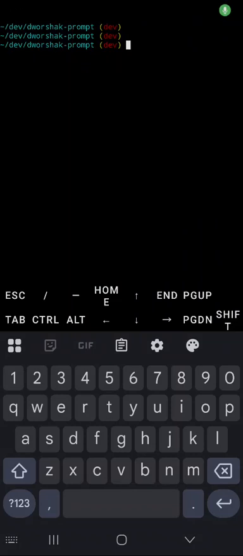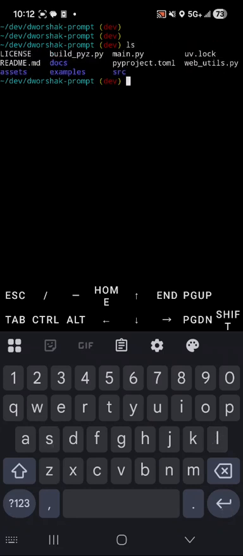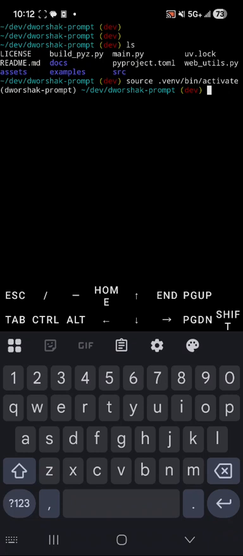Hi. All right, today I want to show you dworshak-prompt. So I'm in the source code right now. This is a Python project. You can use this as a pipx installed CLI, or you can UV add or pip install to your projects. Let's go ahead and activate our venv, and let's take a look at the help.